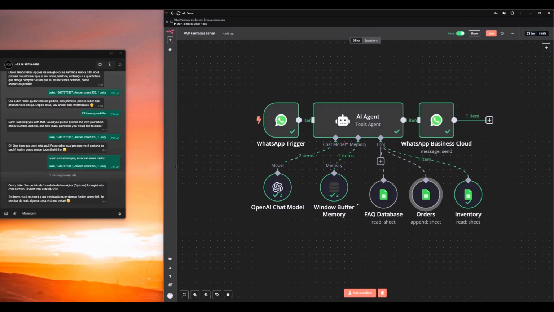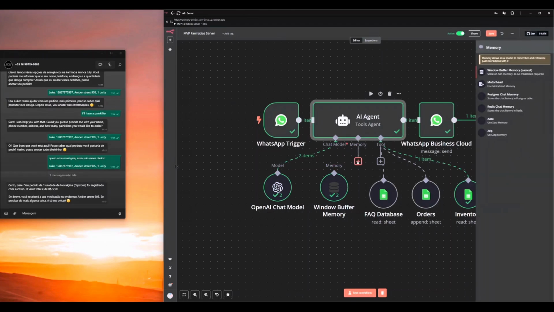Sometimes it is asking me for the price of the product, and that's something it should know. So those are things I'm going to put in the system prompt, and the window buffer memory I'm going to connect to a Postgres memory to see if it is better than the window buffer. There you can see Postgres chat memory, and there is this Redis chat memory I've seen some people use too. But I'm going to test to see which works best, and that's it.